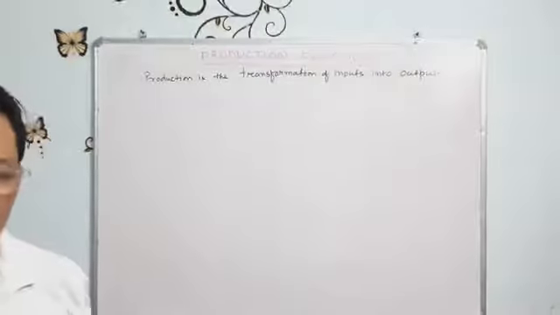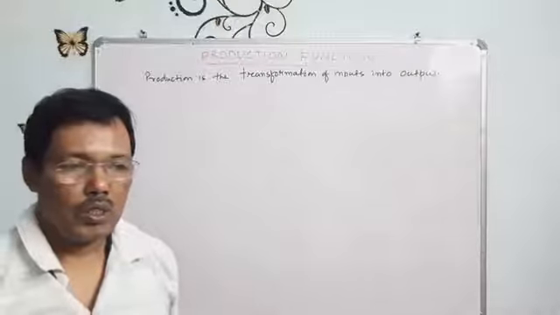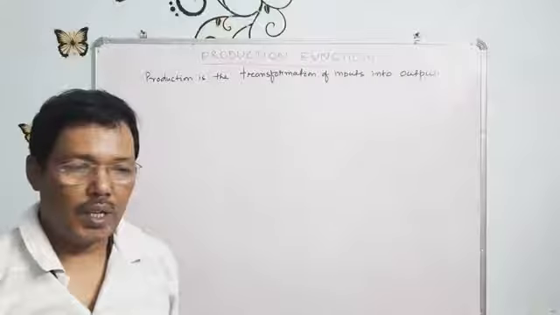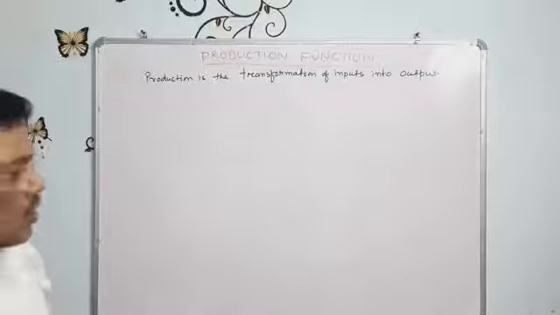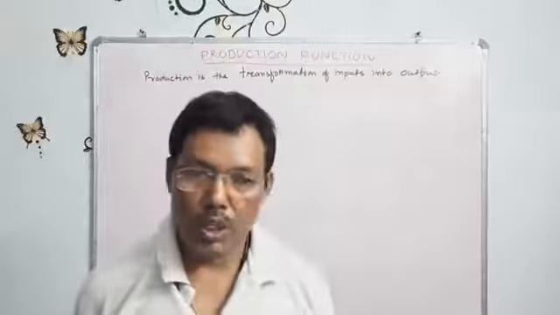By using all these, the finished goods which are produced, that is called production.